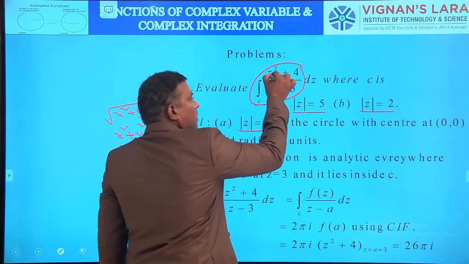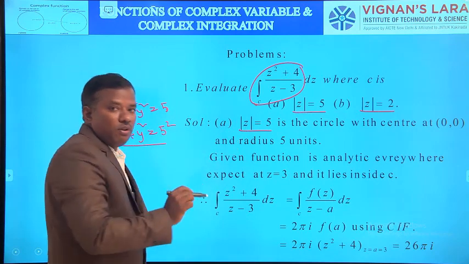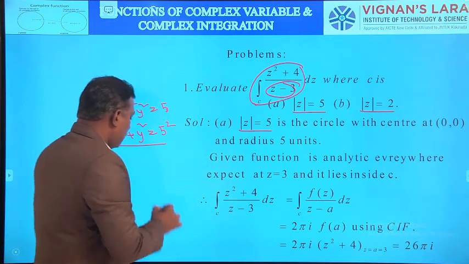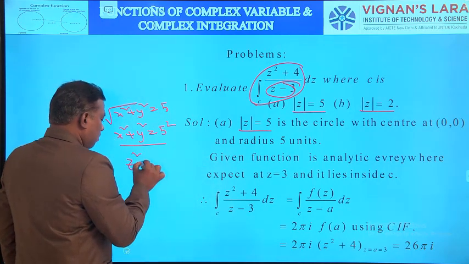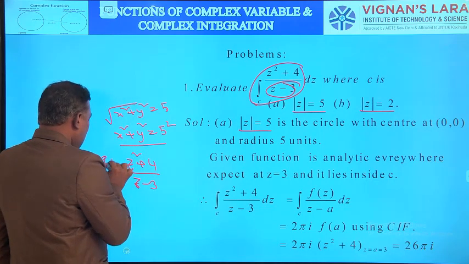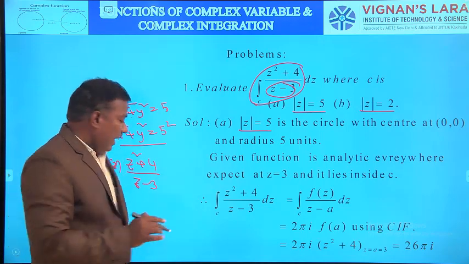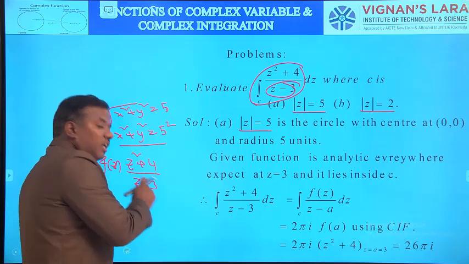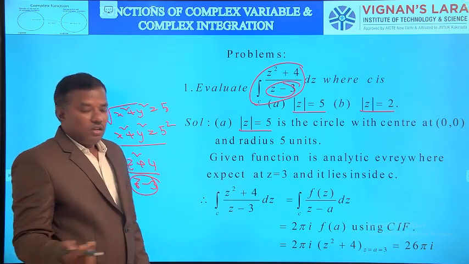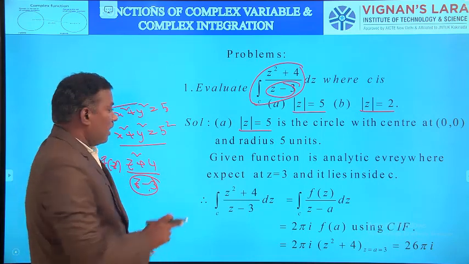Here the function f of z equal to z square plus 4 by z minus 3 is continuous, differentiable and analytic everywhere except z equal to 3, since at z equal to 3 it is undefined. But this z equal to 3 lies inside the circle, mod z equal to 5.